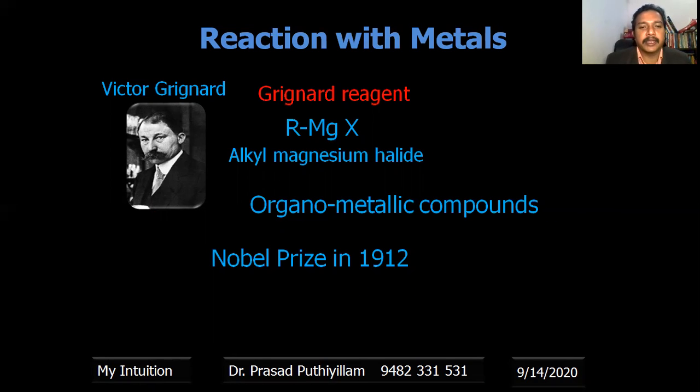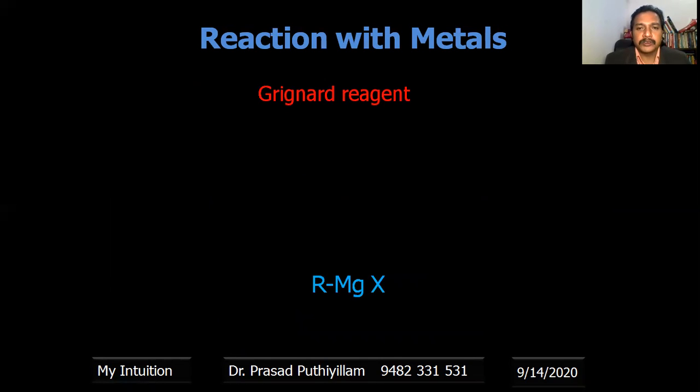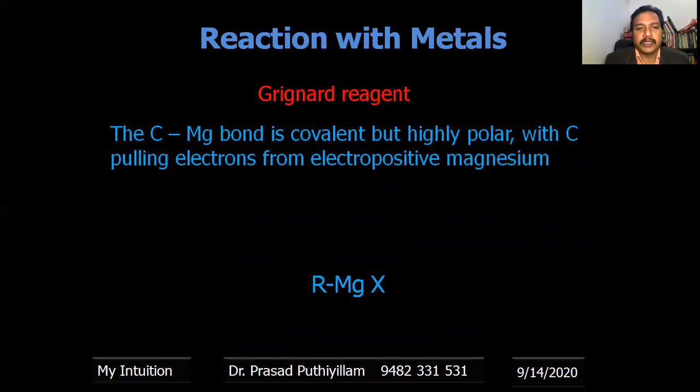In the Grignard reagent RMgX, R is an alkyl group and magnesium is connected to carbon. The carbon-magnesium bond is covalent but polar in nature, with carbon pulling the electrons from the electropositive magnesium.